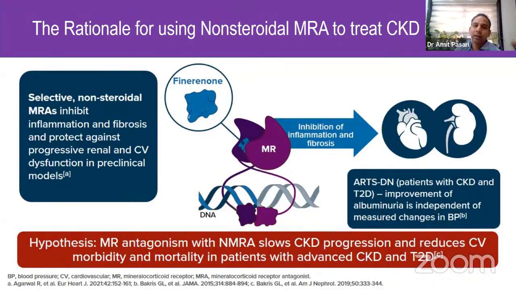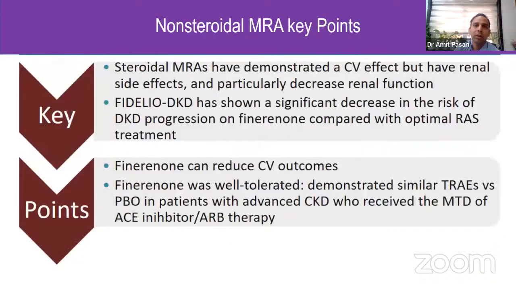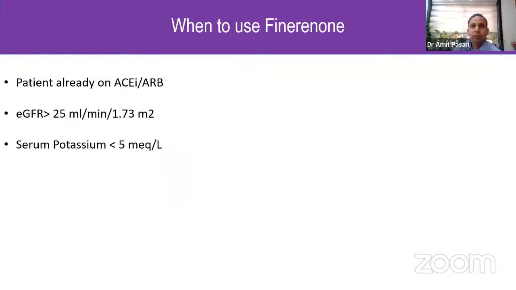It also resulted in lower risk of developing heart failure for these patients also. When we add finerenone to our patients, the patients should already be on ACE inhibitors or ARB. All the studied patients in the Fidelio and Figaro study were already on maximally tolerated dose of ACE inhibitors and ARB. This needs to be kept in mind, because if we are treating only with finerenone without adding ACE inhibitors or ARBs, our patients will not be obtaining the full benefit of the combined therapy.